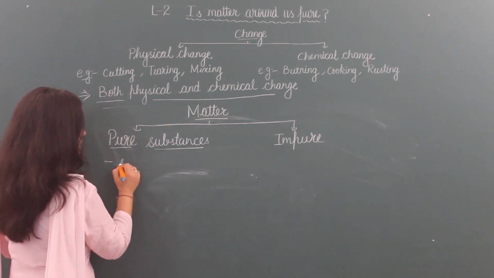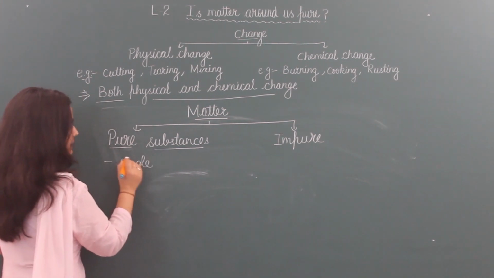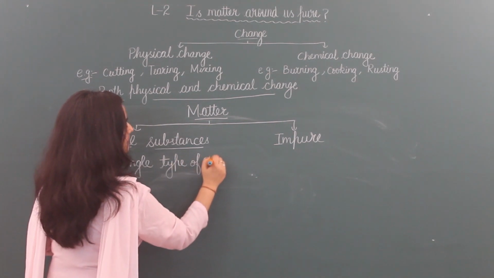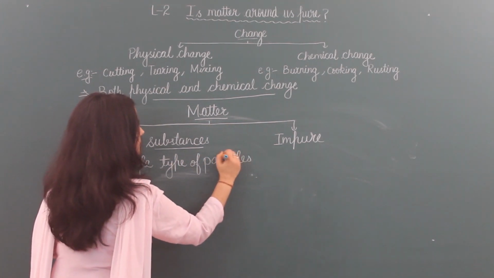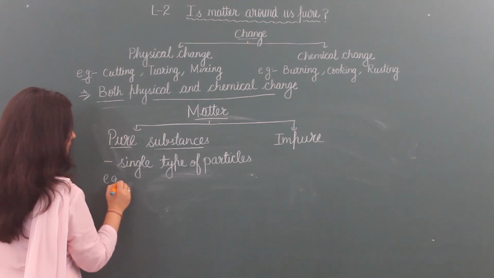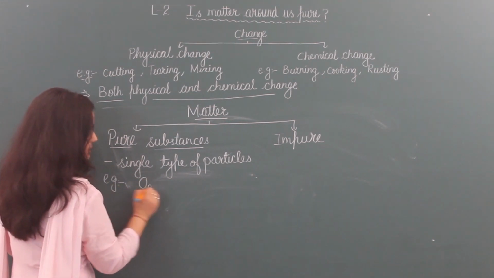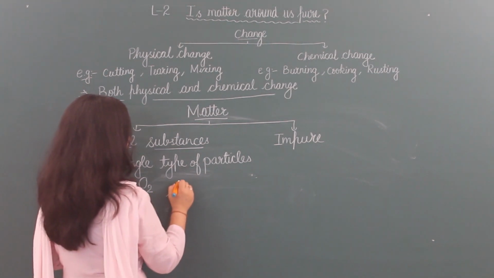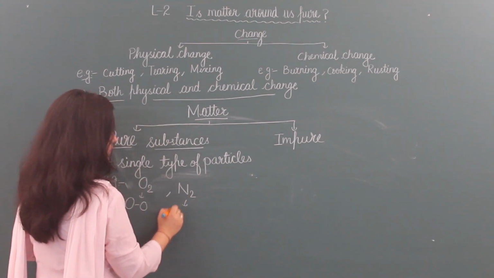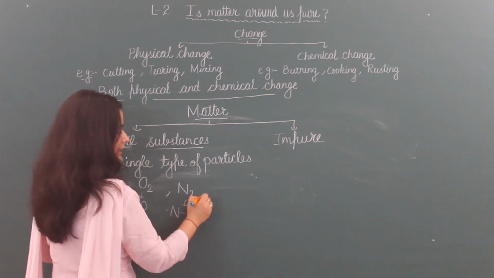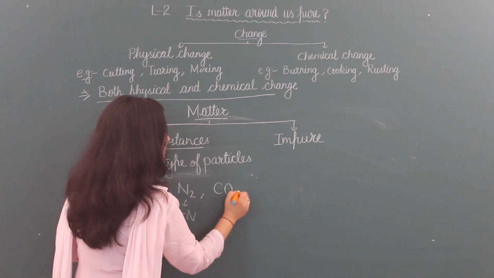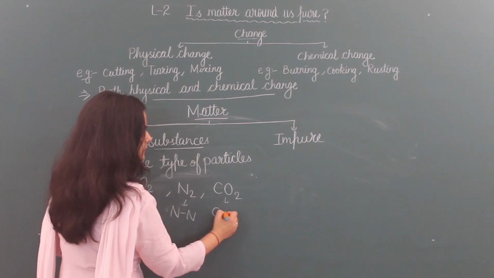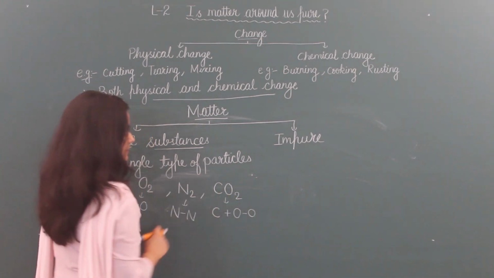So here it is compulsory to have a single type of particles. For example, oxygen gas includes only oxygen and oxygen. Nitrogen gas includes only nitrogen and nitrogen. CO2 gas includes one carbon and two oxygens.